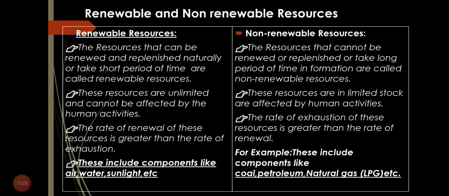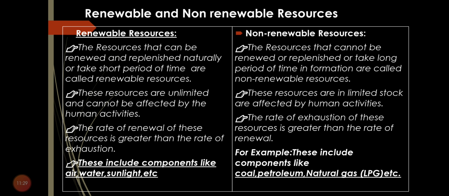These resources are in limited stock and are affected by human activities. As our rate of consumption increases, the rate of exhaustion will also increase, and we cannot get back these resources in a short period of time. It is a long process. It takes many years for these resources to develop. The rate of exhaustion of these resources is greater than the rate of renewal.